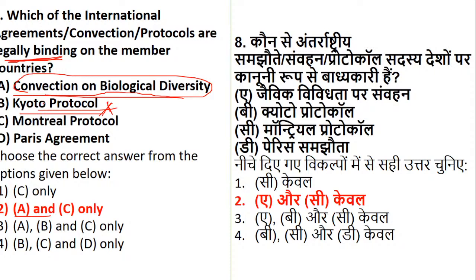The rest of them are exempted, they are not a part of it. Be careful, the current status and current updates are very important. If you go with the meaning, a protocol or treaty means legally binding, but after that so many changes have happened and they are out of it. I hope it is clear with you all.